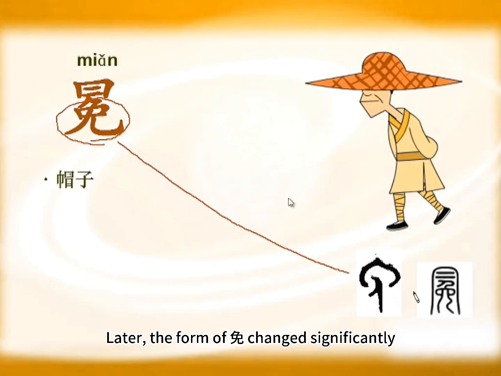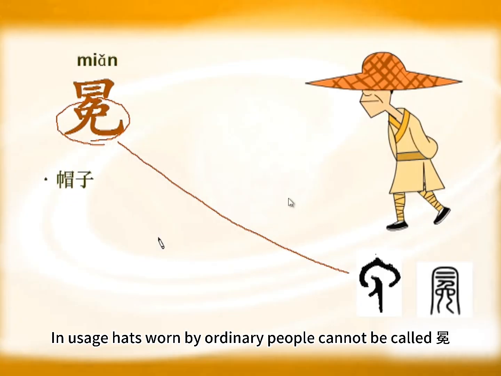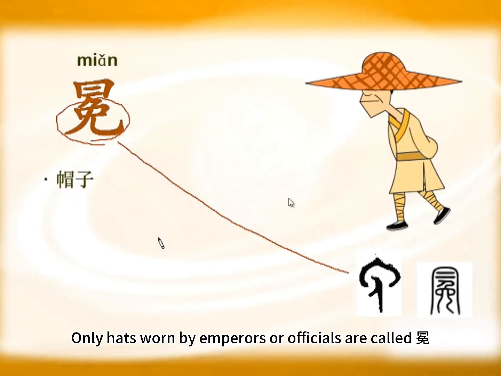Later, the form of miǎn changed significantly. The hat image on top became less recognizable. People added mao on top, creating a new character, which is the miǎn we see today. The original meaning of miǎn is hat. In usage, hats worn by ordinary people cannot be called miǎn. Only hats worn by emperors or officials are called miǎn.